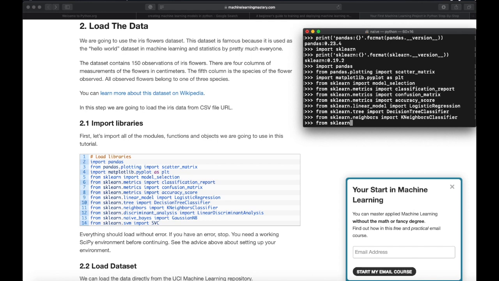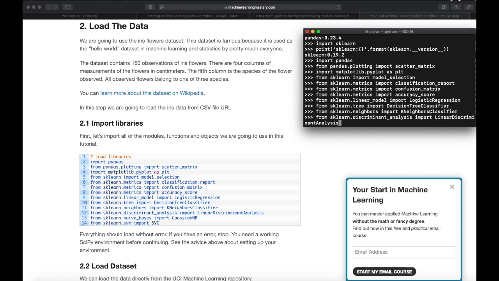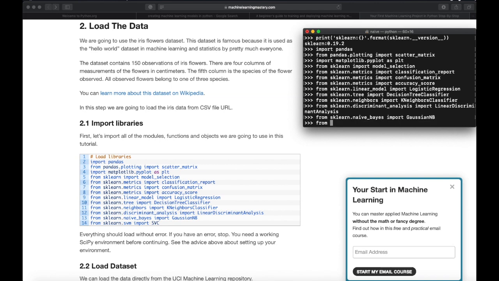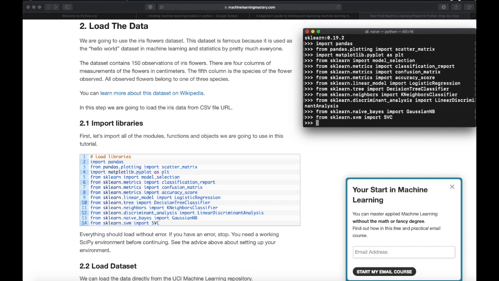Sorry for that. From sklearn.discriminant_analysis import LinearDiscriminantAnalysis. From sklearn.naive_bayes import GaussianNB. And finally, from sklearn.svm import SVC.